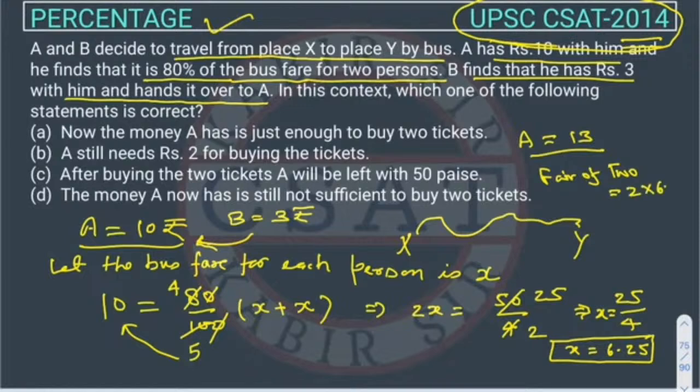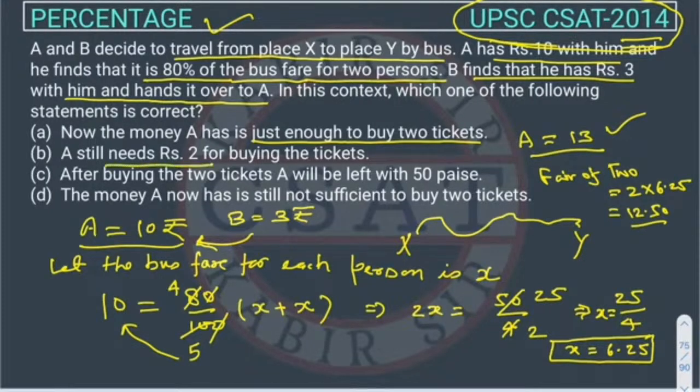2 into 6.25, because the fare of one person is 6.25. So it will be equal to 12.5, right? And A is having 13 rupees. So now the money A has is just enough to buy 2 tickets, right? So this is wrong because he has more money than the price of ticket.